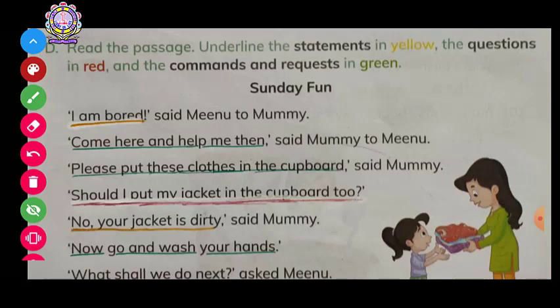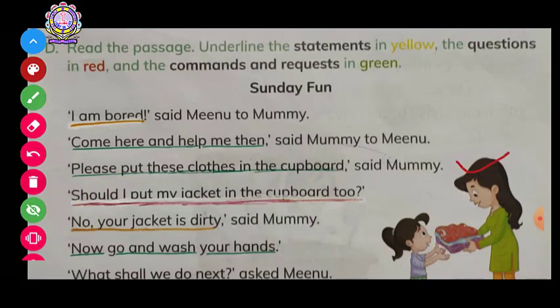And this is your statement. Okay, next, come here and help me. Now this one is giving the command. Now mama is saying come here and help me. She is asking for help, but she is giving her a command, so it's in green color. Please put these clothes in the cupboard. The word please is there, so it's obviously a request, so it is in green color.